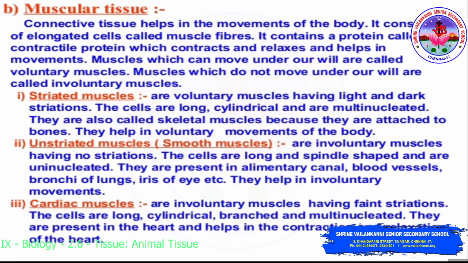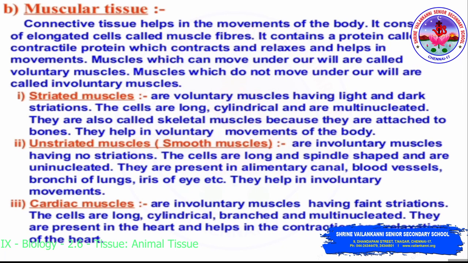Striated muscles are voluntary muscles having light and dark striations. The cells are long, cylindrical and multinucleated. They are also called skeletal muscles because they are attached to bones. They help in voluntary movements of the body.